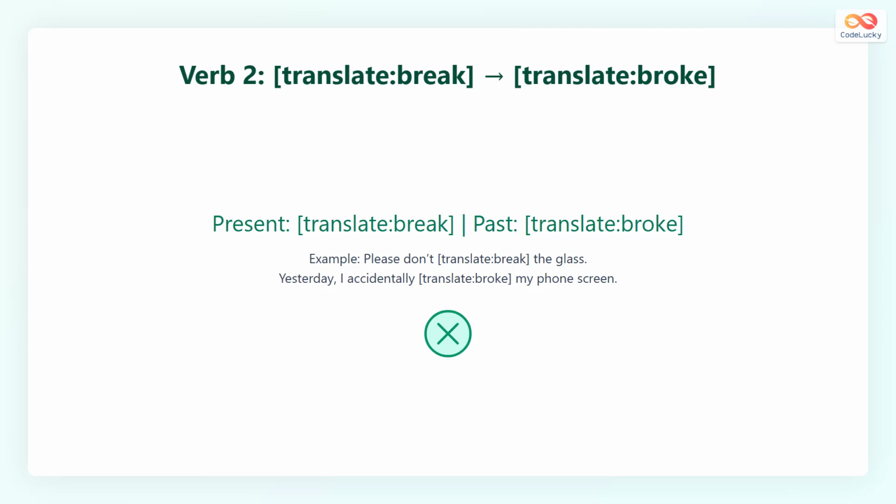The second verb is break. In the past tense, it becomes broke. For example, please don't break the glass. In the past, you would say, I broke the glass yesterday. The meaning remains the same, but the form changes completely. This shows that irregular verbs require memorization instead of simple rules.